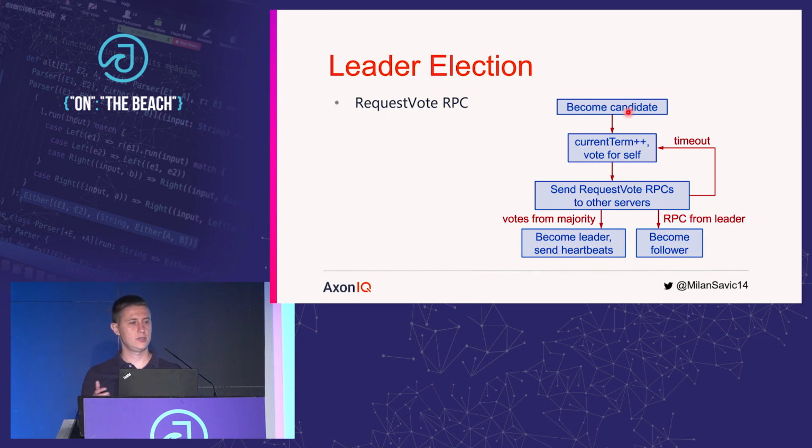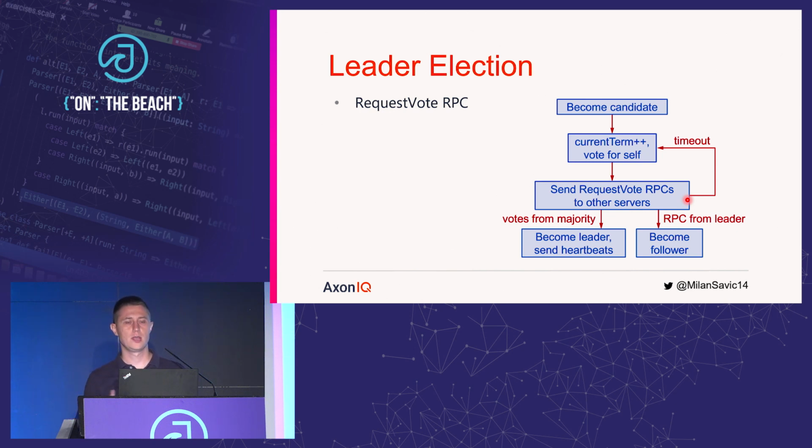Okay, so we didn't hear from a leader within that timeout. Then we are becoming a candidate. We are going to increase our term and vote for ourselves. The other thing that we are doing is using a message which is called request vote, and we are going to send that message to other nodes in a cluster. If we receive a majority of votes, we are going to become a leader. Or if we hear from a new leader, we are going to step down and become a follower. The third possibility is to have a split vote situation. Then we run elections again.